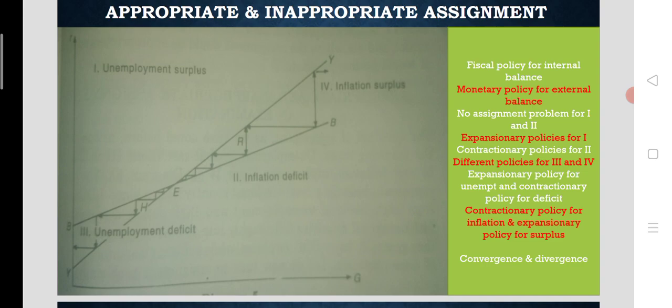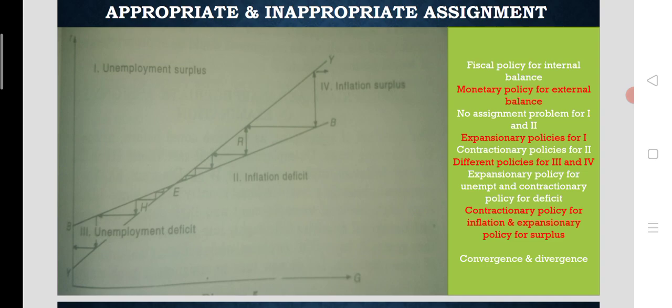So for obtaining the overall balance here, for obtaining convergence in this situation, we need to have the appropriate assignment. Let us start from point H, that is in between the YY schedule and the BB schedule in the case of the unemployment deficit case. So from that situation, in order to obtain external balance, the rate of interest is increased. So an increasing rate of interest means the application of a contractionary monetary policy for obtaining external balance.